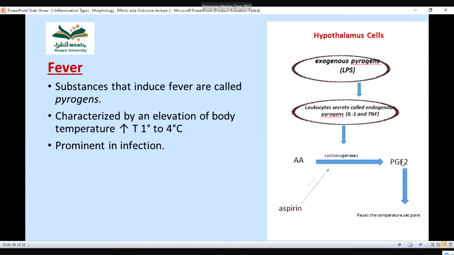This prostaglandin raises the temperature set point, meaning it causes fever. If we take any drug such as aspirin, which decreases fever, it inhibits the enzyme cyclooxygenase. This decreases the amount of PGE2, and the temperature is not raised.